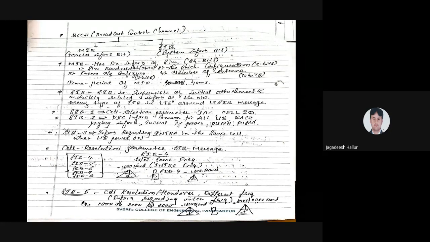The system information bit, what is its responsibility? It has to take the initial attachment, meaning initial connection. Before the initial connection, what are all the functions that have to be done? There should be seamless mobility connectivity, and this system information bit is divided into different bits: SIB1, SIB2, up to SIB8. The SIB1, the system information bit, has to be used for selection of a cell.